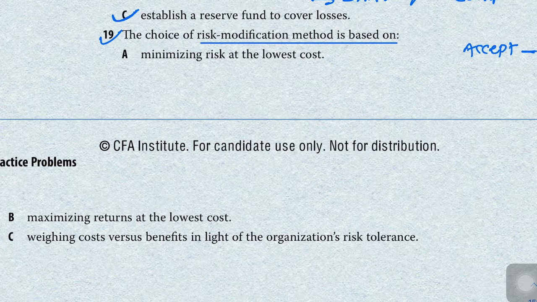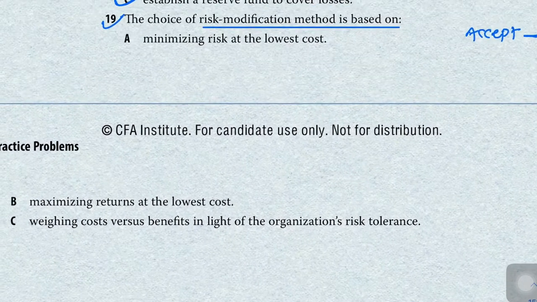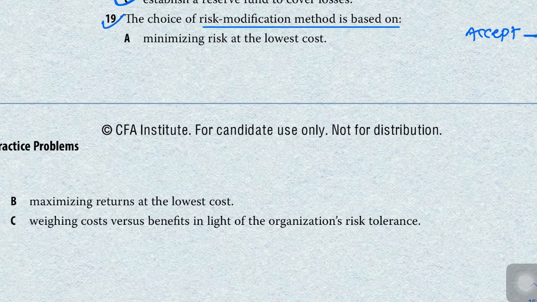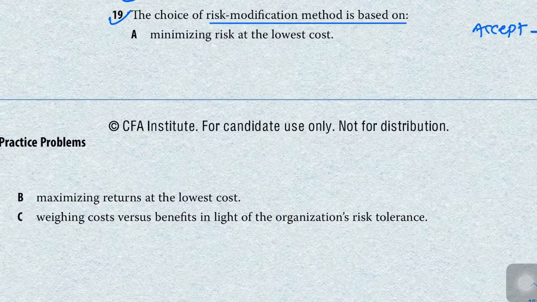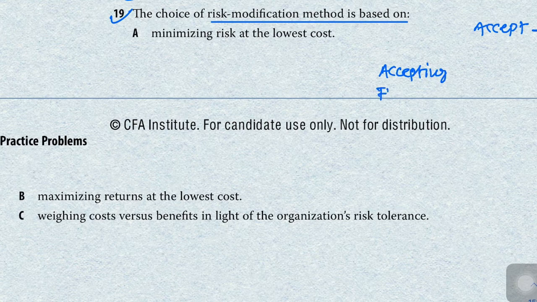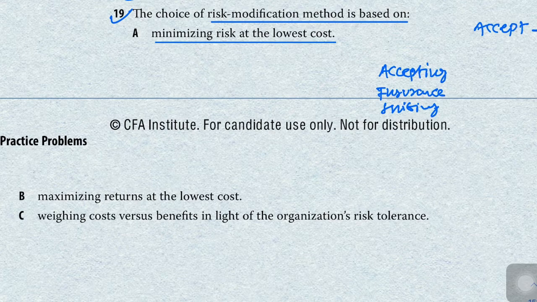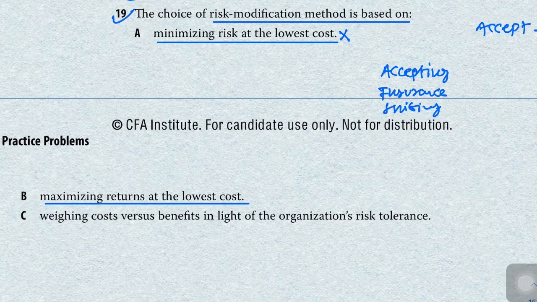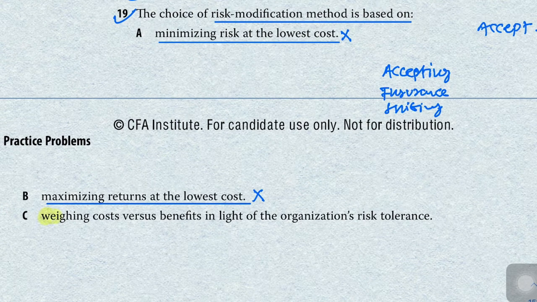Each and every strategy that we use in risk modification, whether it is accepting, insurance or shifting, has no core benefit like minimizing the risk at lowest cost. There is no lowest cost at which we can minimize the risk. Maximizing the return at lowest cost, there is no lowest cost. The correct answer is weighing cost versus benefit in light of the organization's risk tolerance. This is the correct answer.